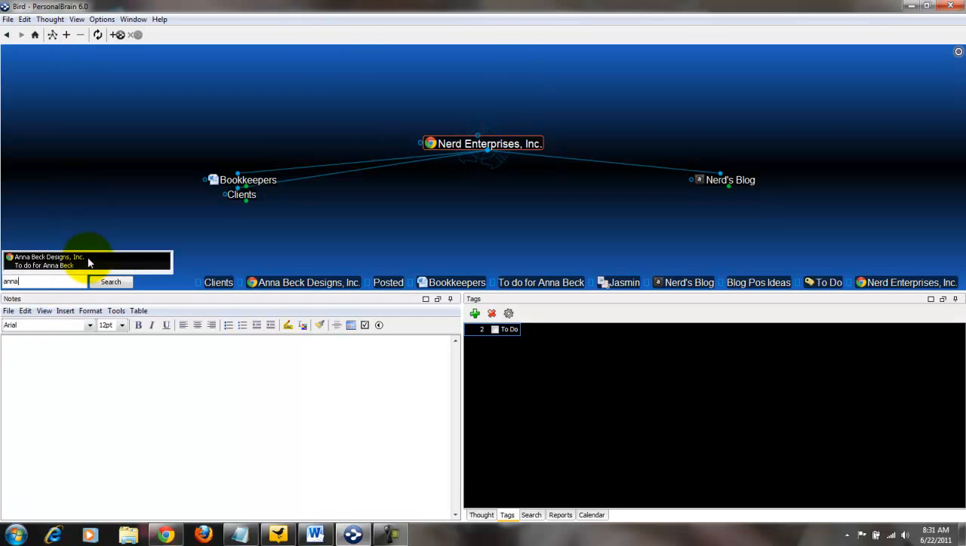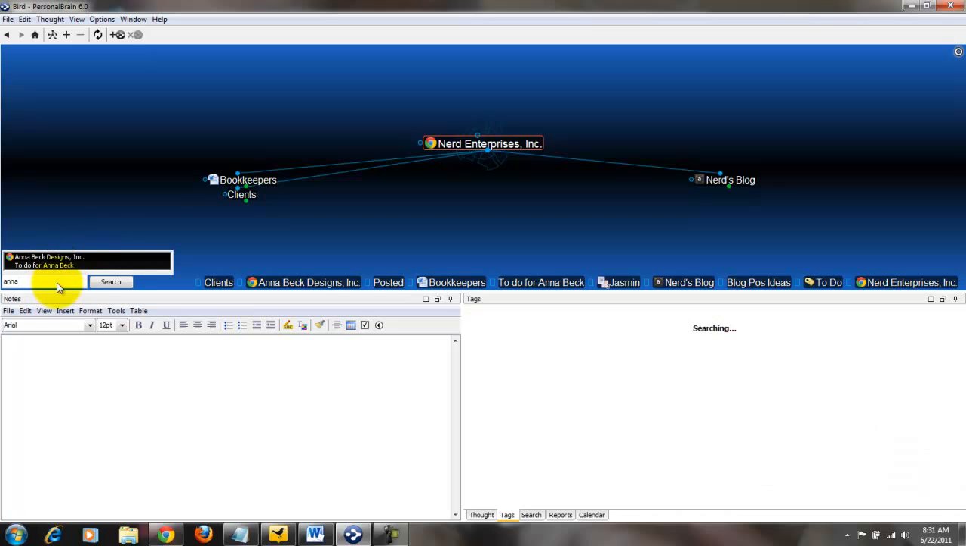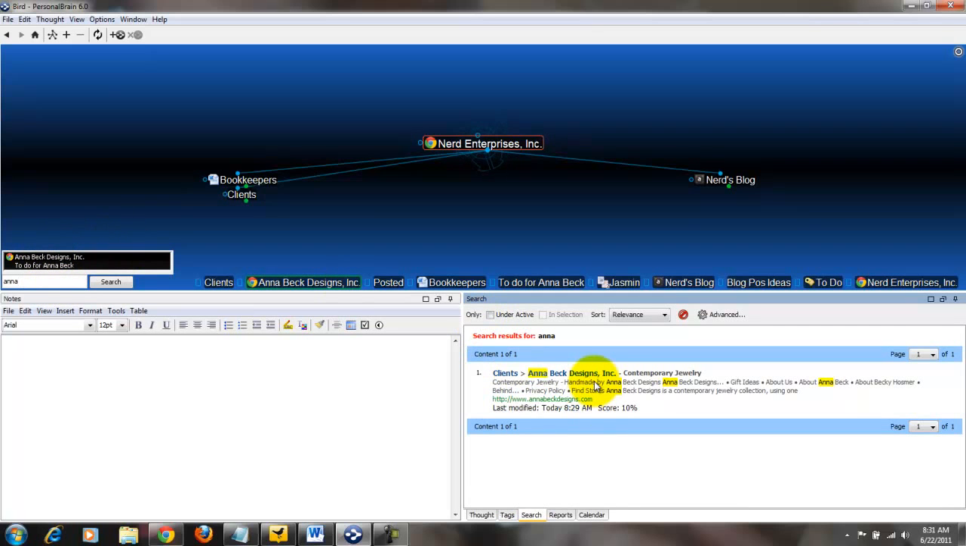If I know I want something having to do with Anna Beck, then I start typing Anna Beck, and it comes up. Now if I just hit enter, it will produce search results here very much like Google, and in fact it will search inside the documents too. So if a Word document or an Excel document that I've got inside of a thought contains my search terms, it will come up in the search results. Very good, very powerful search results in this thing. So do check it out.